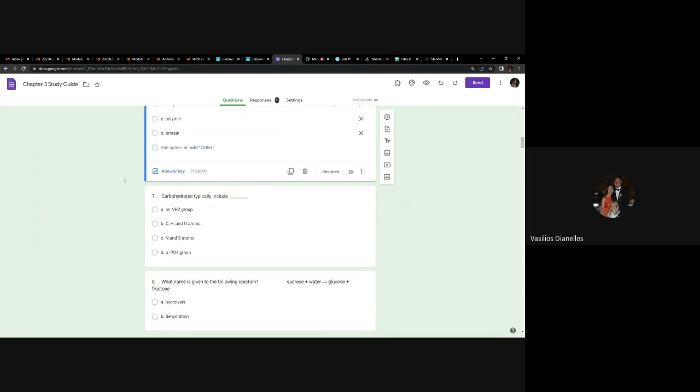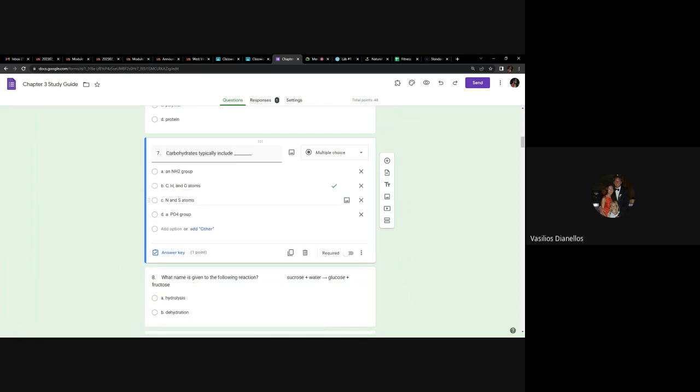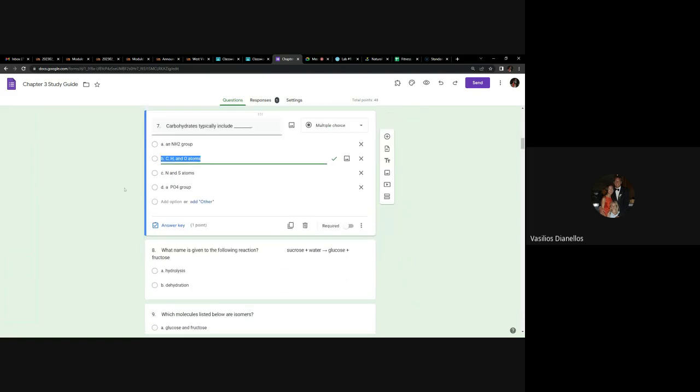All right, this is a question on your pre-lab from this week. Carbohydrates typically include what? Carbon, hydrogens, and oxygens. As a matter of fact, you needed to know more in the lab, right? The 1 to 2 to 1 ratio. But anyway, for the exam, if it's on there, that's what you would need to know. Any questions about number 7?